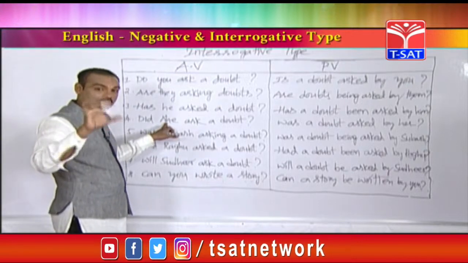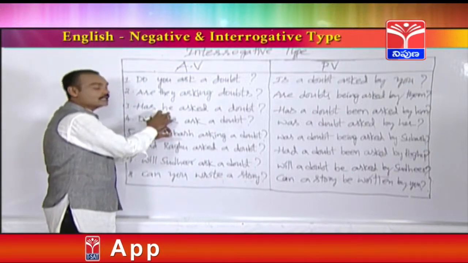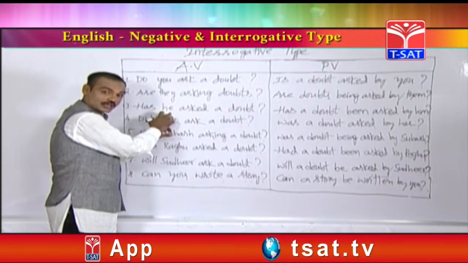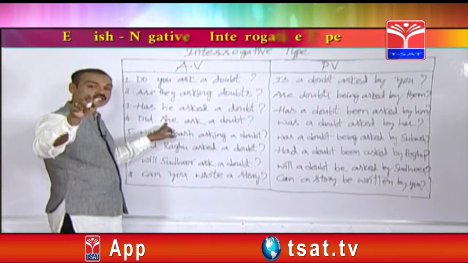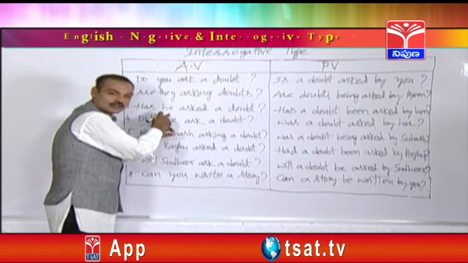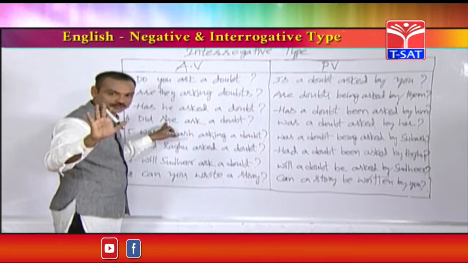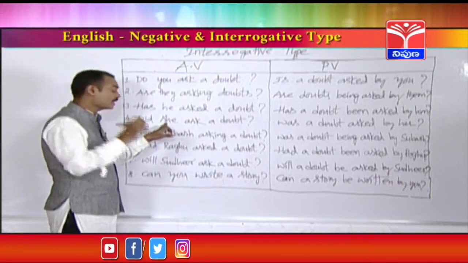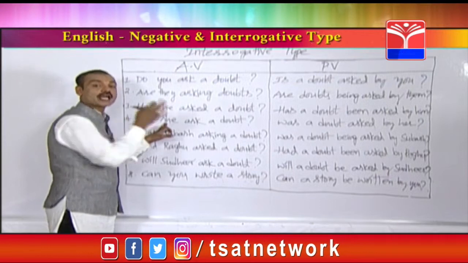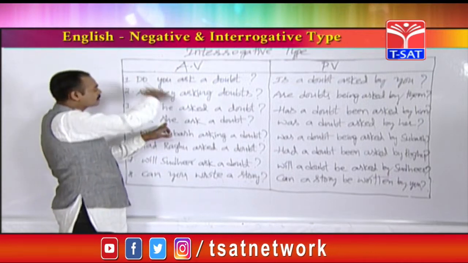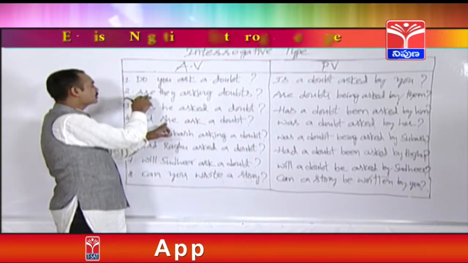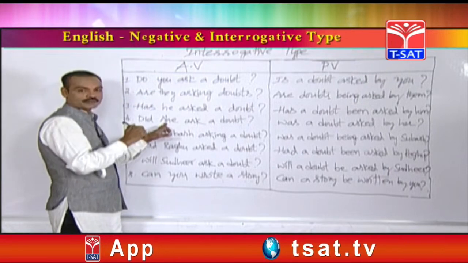Let's see in present perfect tense. Can we find out any changes or not? Has he asked? Has she asked? Fine. For example, subject is you. Has you is wrong. Have you asked? For example, subject is they. Has they is wrong. Have they. So we can find some changes in simple present tense, in present continuous, in present perfect tense.